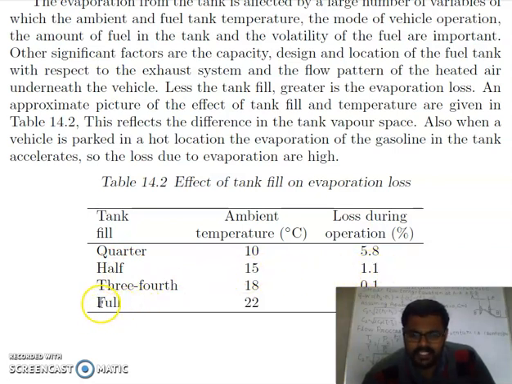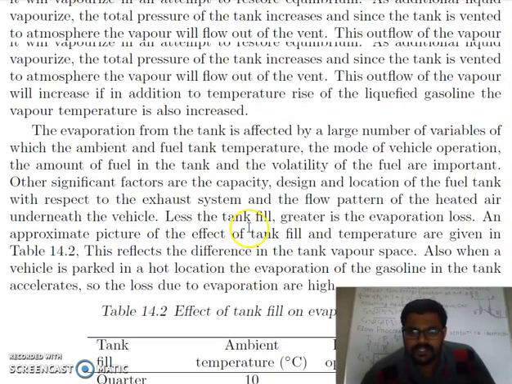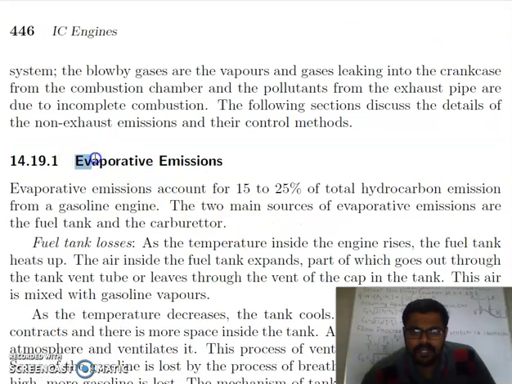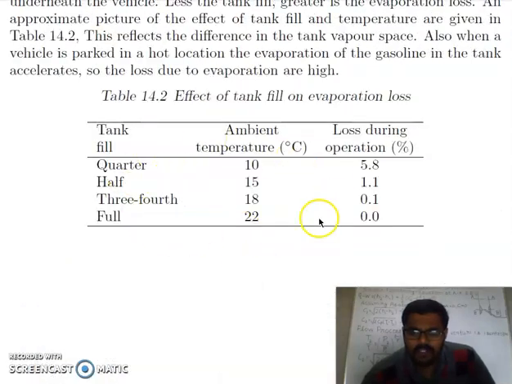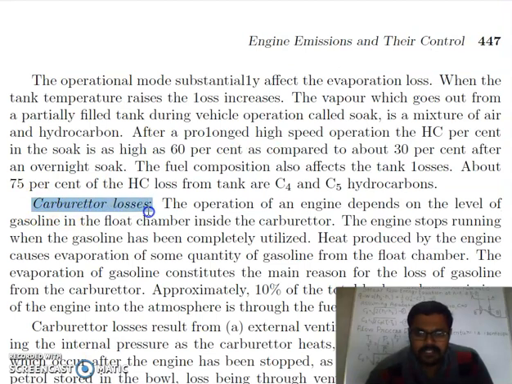And if your fuel tank is full, it means there is no space for vapor to form in the fuel tank. At 22 degrees Celsius, then almost there is no loss. It means this evaporative emissions, or you can say fuel tank losses due to evaporation, depend on how much amount of fuel tank is filled. Next to your carburetor losses, the fuel vapors will escape from carburetor.